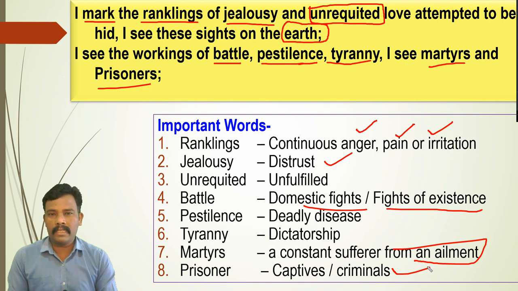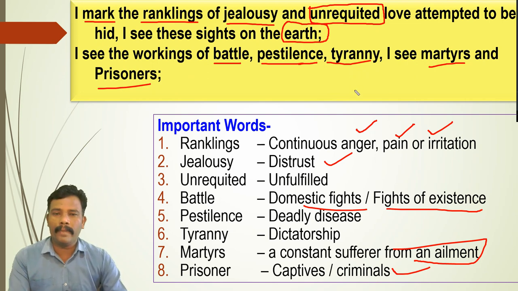What is my observation about this poem? Everything depends upon the meanings of these words. Then and then you can understand the context, then and then you can interpret the poem properly. If you do not know the meaning of the word pestilence, you cannot understand the poem. Even if you cannot understand the word tyranny, you cannot understand the poem. It means what?